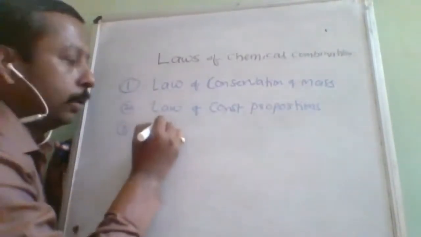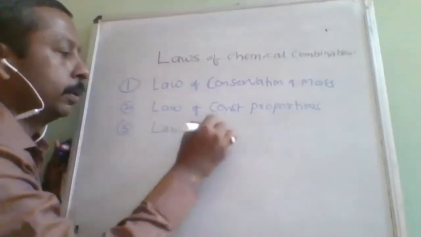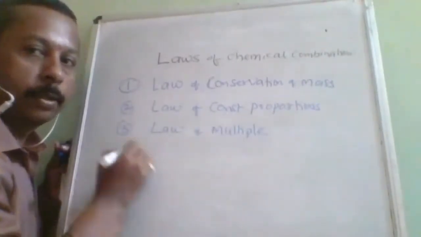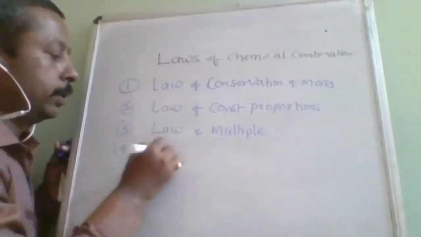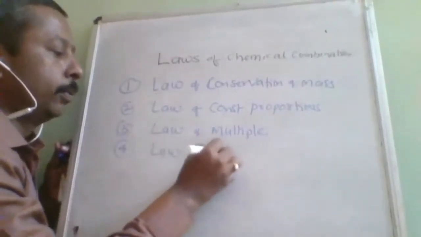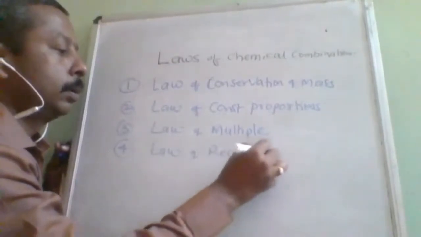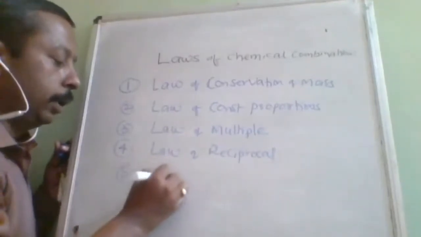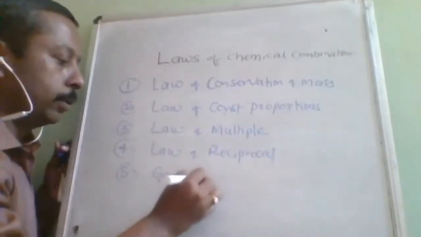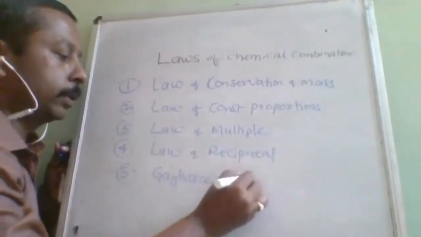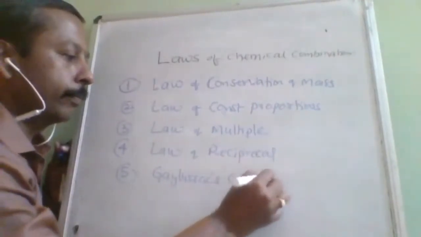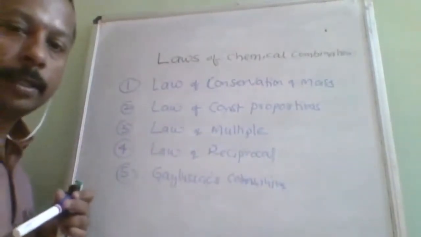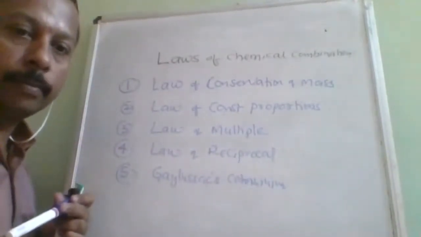The third one is the law of multiple proportions. And the fourth one is the law of reciprocal proportions. And the fifth and last law is Gay-Lussac's law of combining volumes.